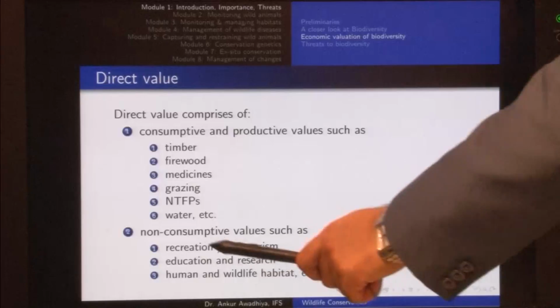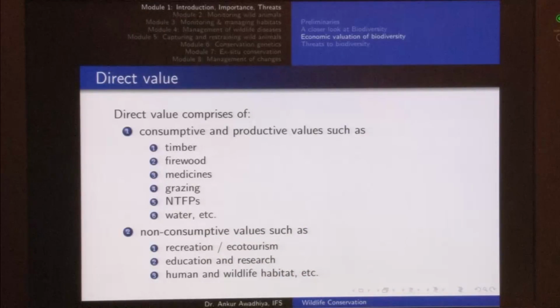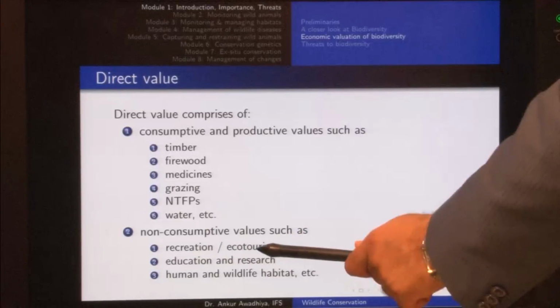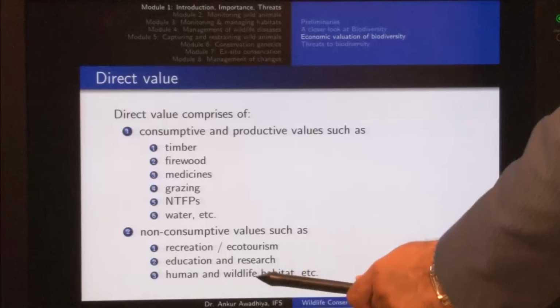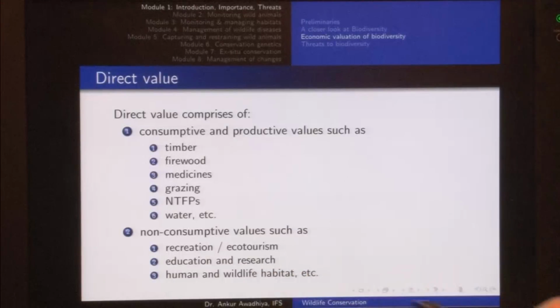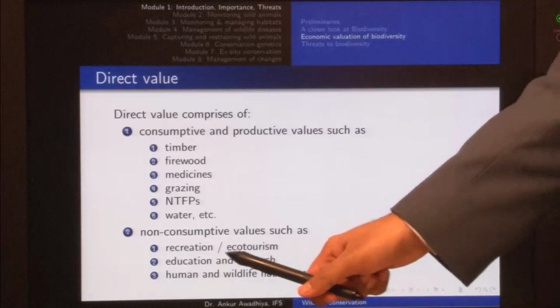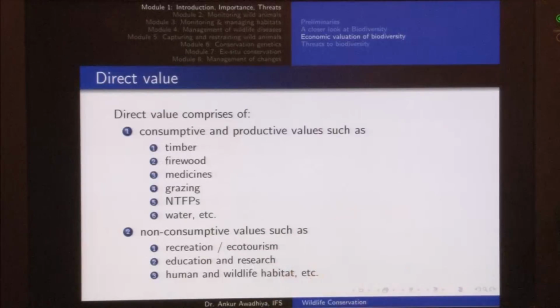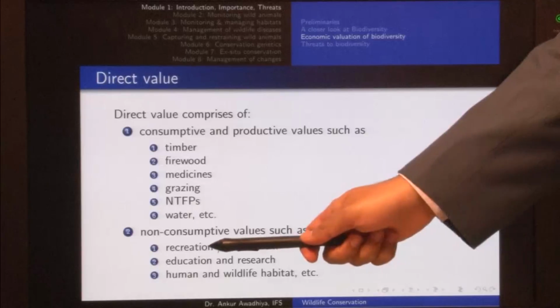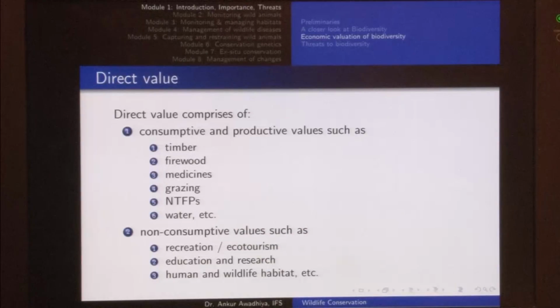On the other hand, in the case of non-consumptive values, the values remain the same even though you are using that resource. So, for instance, in the case of recreation, tourism, ecotourism, education, research, habitat values, if one person goes into a national park and enjoys the benefits of the national park for recreation, ecotourism or education, the value of the national park remains as such. So, the value does not decrease, which is why we call these non-consumptive values. So, direct value includes consumptive and non-consumptive values.